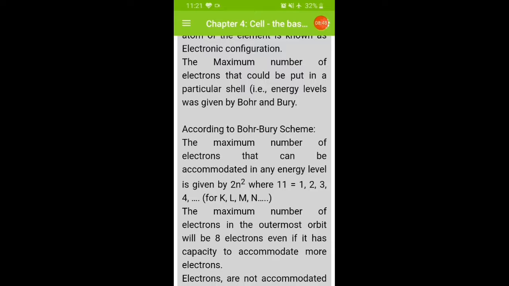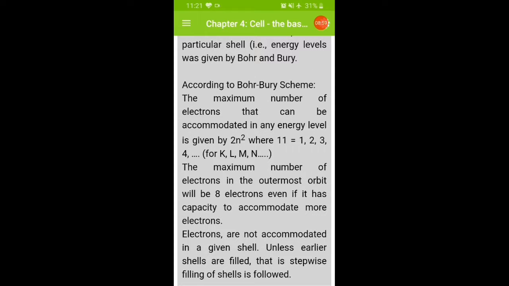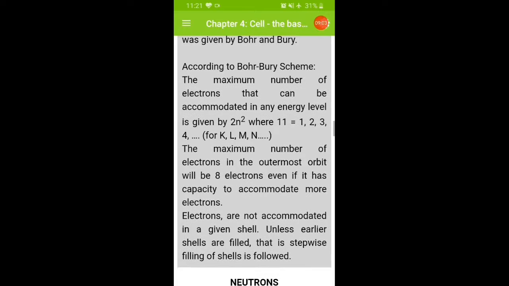We consider the shell names K, L, M, N, and the maximum number of electrons in the outermost orbit will be 8 electrons, even if it has the capacity to accommodate more.